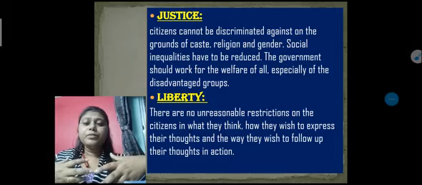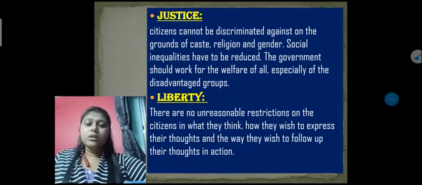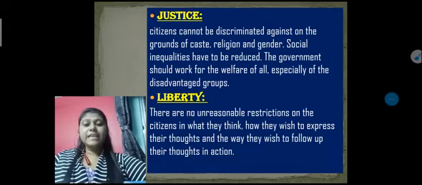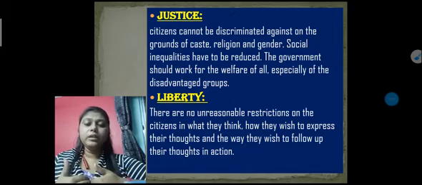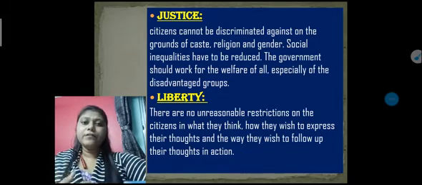We can speak whatever we want to express in front of anyone. So this is about liberty. So freedom to speak anything, freedom to think anything, freedom to express our viewpoint, freedom to follow any ideology we want to. That is known as freedom and liberty, which is adopted by our preamble.